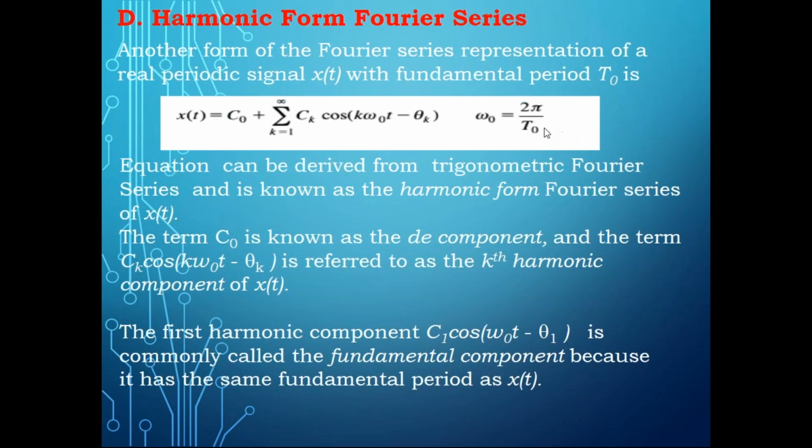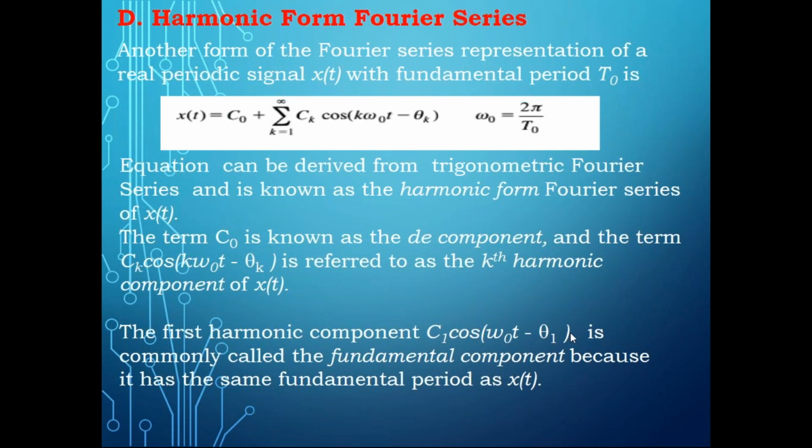If you observe all the frequency components, out of all this, what is the least frequency component? Tell me. Is omega naught the least, or 2 omega naught, or 3 omega naught? Which is the least value? Please post it in the chat box. When you expand the summation series, C1 cos omega naught t, C2 cos 2 omega naught t, like that you get omega naught, 2 omega naught, 3 omega naught, 4 omega naught, and so on up to infinite terms. Out of all this, which is the least frequency component? Please post it in the chat box.